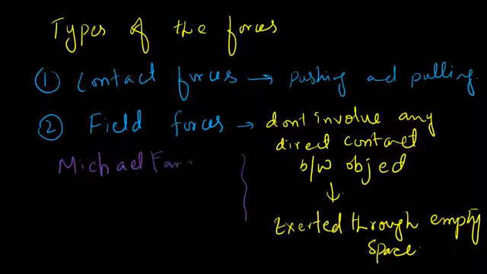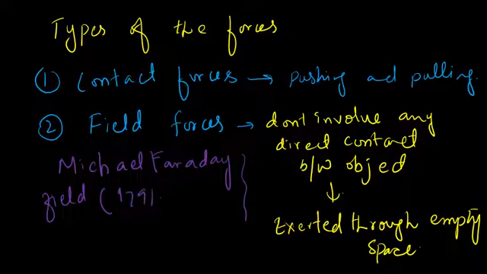He was a well-known, famous scientist, and he gave the idea of the field, between about 1791 and 1807. Before this, scientists were not comfortable with the idea of the field.